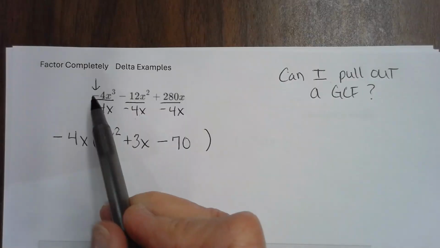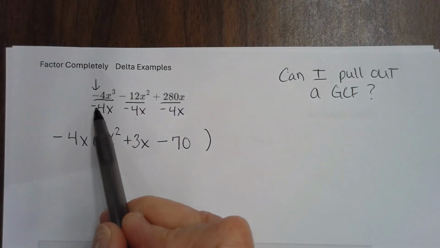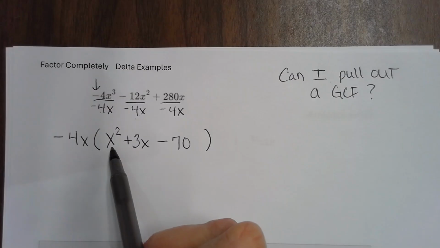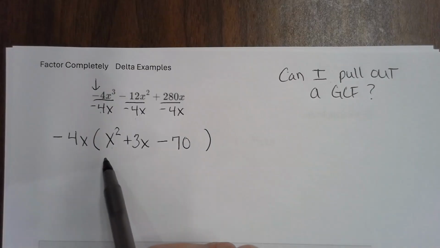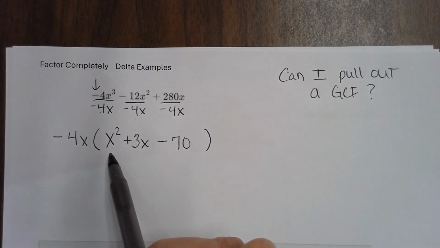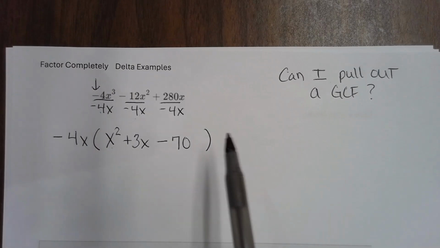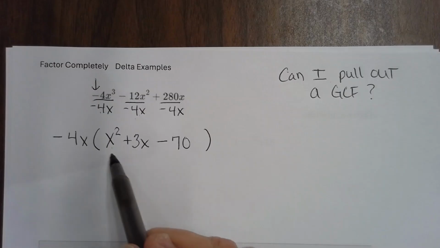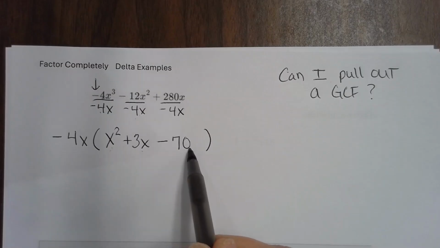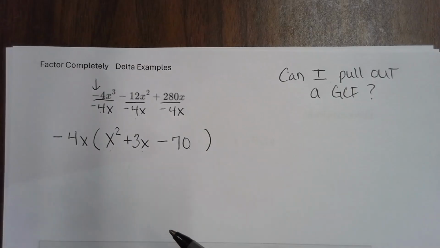Okay, y'all, look what happened when I pulled the negative out. X squared became positive. So y'all see, factoring trinomials, we want that x squared to be positive. We don't want to fool with that being negative. That's why when that leading term's negative, just pull it out. Now, trinomial. I can factor again.